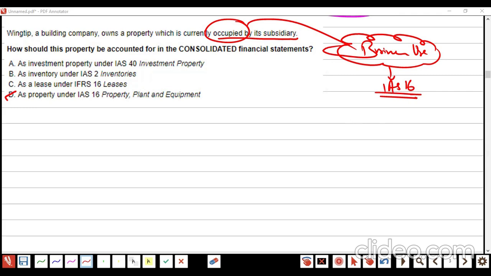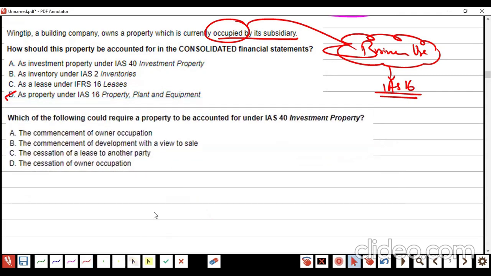Next question, again from your exam practice study hub. The following could require a property to be accounted for as IS 40. Which property? I can make it easy: A, B, C, D. Tell me which one is going to be an investment property. Read it.